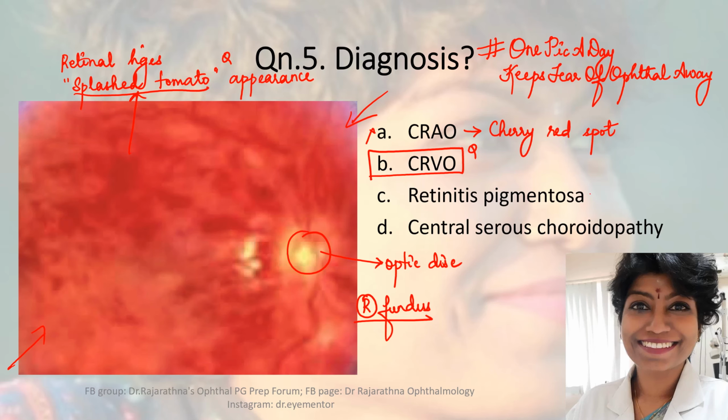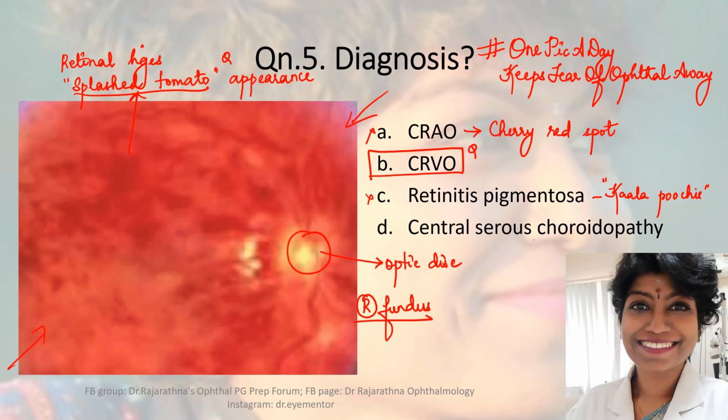Now retinitis pigmentosa, as I've already told you, is full of bone spicules, which are creeping in from the periphery of the retina, like black insects crawling in from outside. I don't see anything of that sort here. So this is not retinitis pigmentosa either.